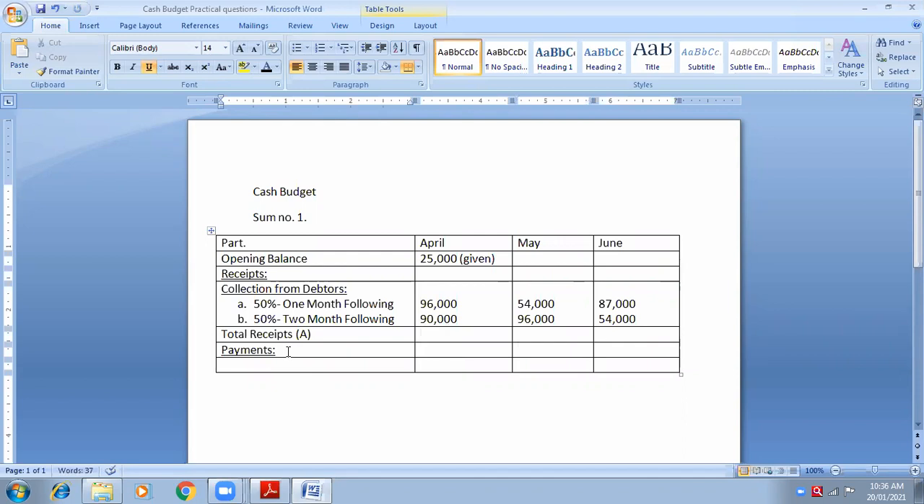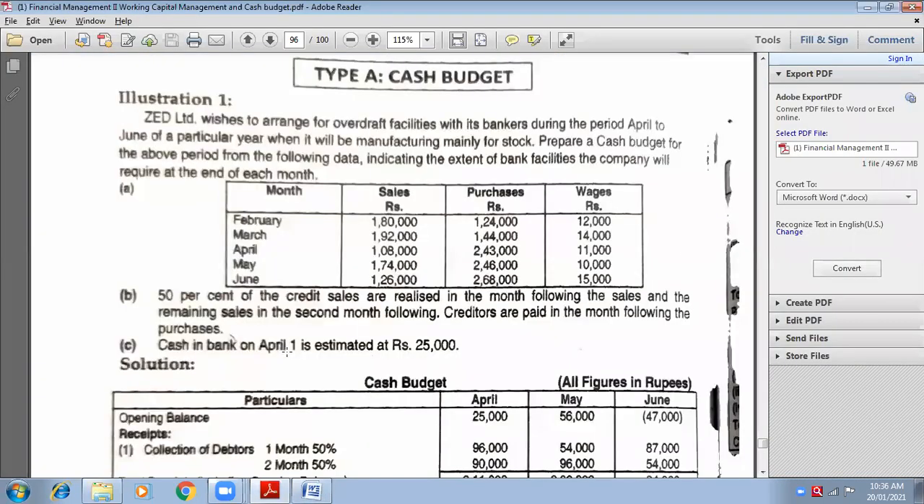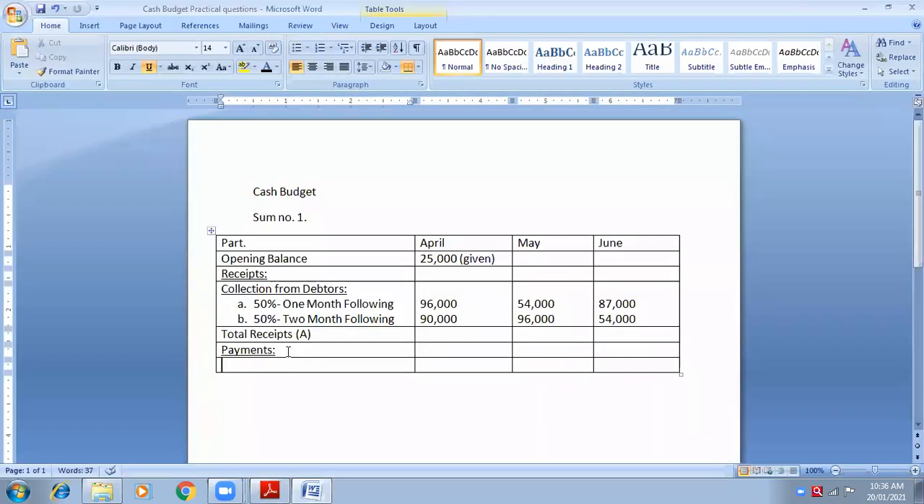Now come to the payments. First payment is purchases. So think about purchases and come down to the adjustment. Is it given in the adjustment something related to purchases? Yes, it is given. Read out the creditors adjustment. Yes, creditors are paid in the month following the purchases. Means 1 month following. So here I will write payment to creditors. Just creditors we can write.